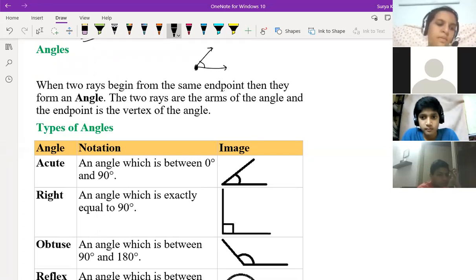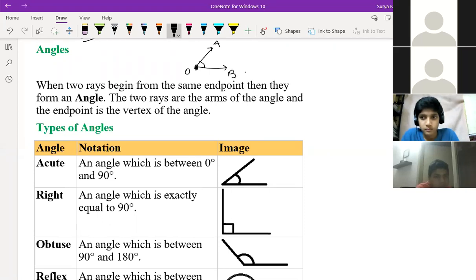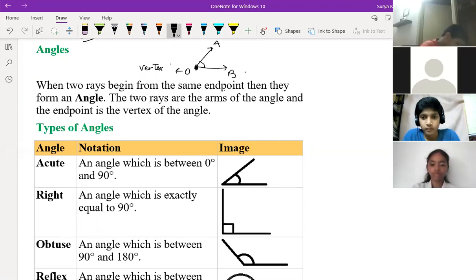Suppose I'm writing here AOB. So which is known as vertex in this angle? Nihar? Sir, AO. AO is a ray, no? AO is a ray. O is the vertex. O is known as vertex. Sai Charan, what is OA?